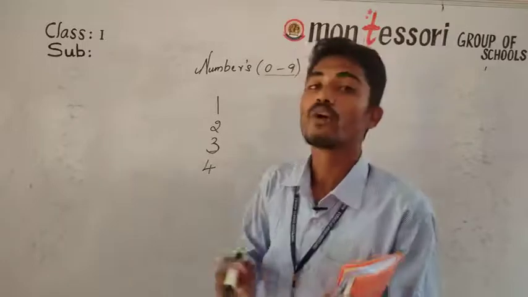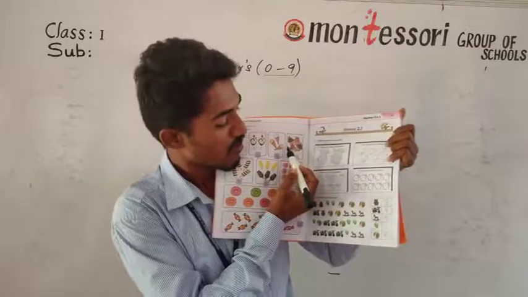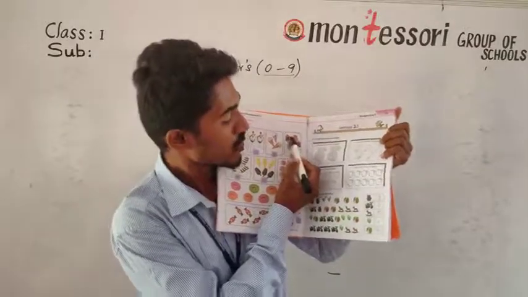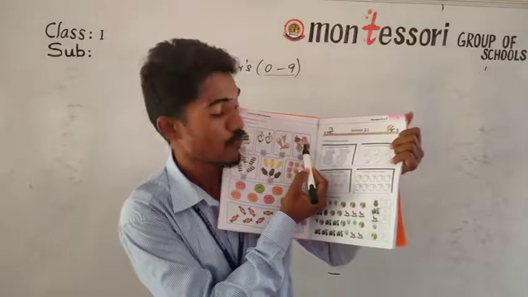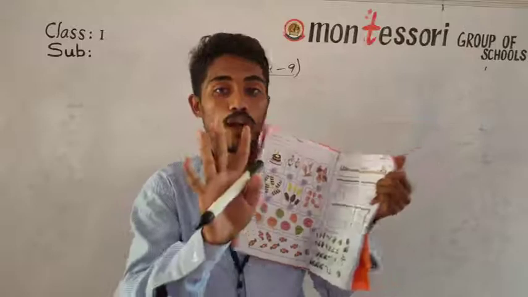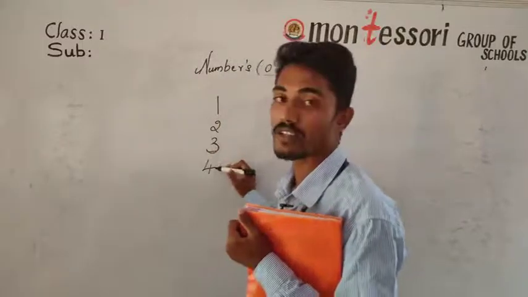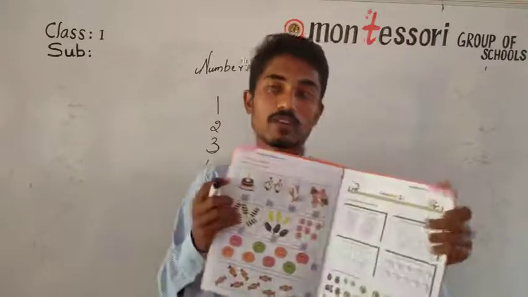What is that? 4. Now in the textbook, look all of you. So here we have some cupcakes. So 1, 2, 3, 4. Which number did they give? 1, 2, 3, 4. How many are there? 4. So look here, which number do we get after 3? 4. The number is 4. I hope all of you have understood.